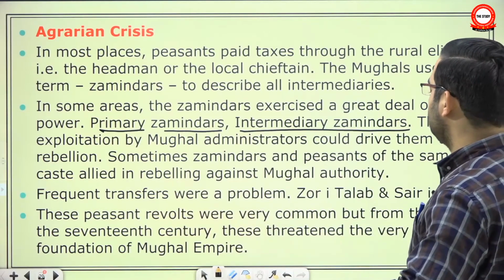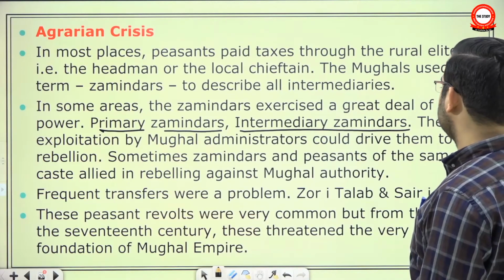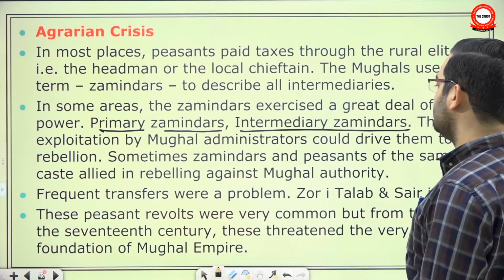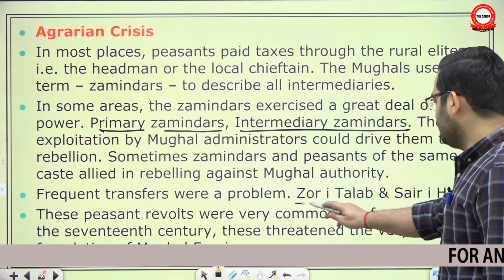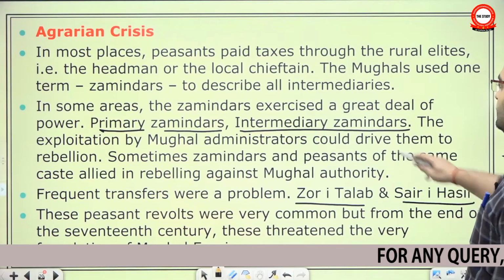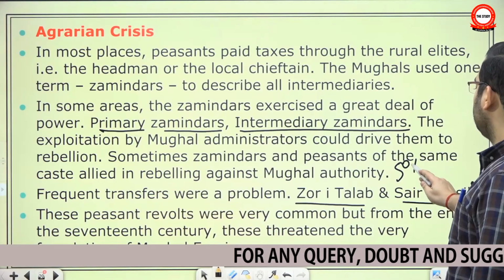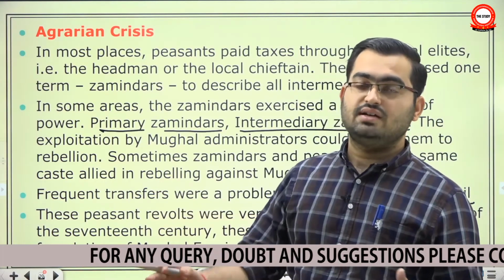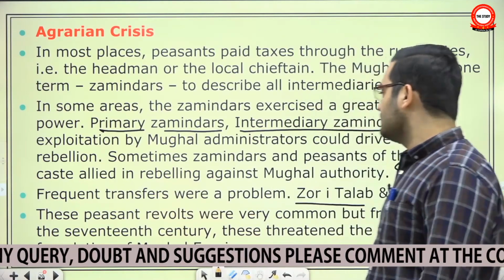The exploitation by Mughal administrators could drive them to rebellion. Sometimes Zamindars and peasants of the same caste allied in rebelling against Mughal authority. Frequent transfers were a problem. We talked about Zore Talab and Sare Hasil. Due to the very high rates, as high as 50%, and though it might sound surprising, in some places like Gujarat they were much higher than 50%, say 75%, 80%.